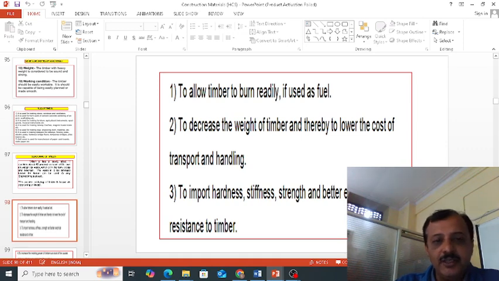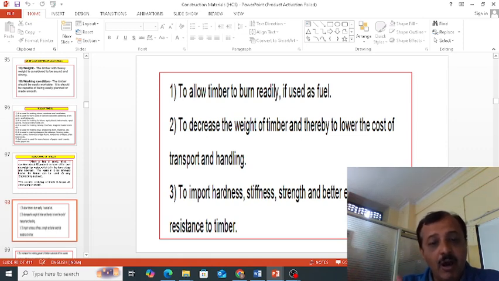When we do the seasoning, as we remove the moisture content, the timber will be ready for burning if you use it as a fuel. And seasoning helps in decreasing the weight of timber, thereby lowering the cost. It lowers the cost of transporting and handling operations. That is, for lifting and for transporting, the weight will be reduced. So when weight is reduced, it can be easily transported. Transportation cost will be less.